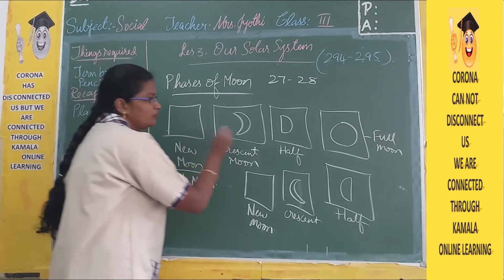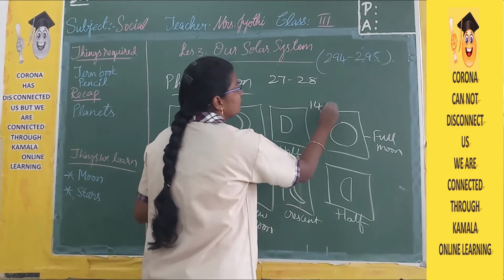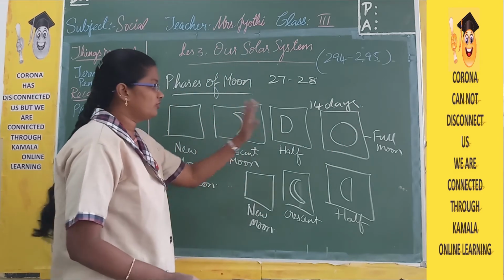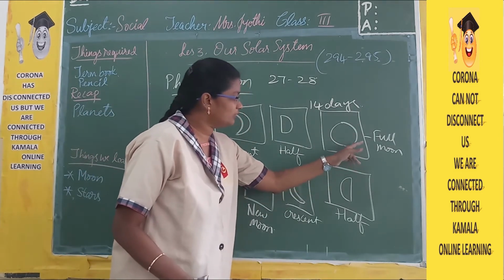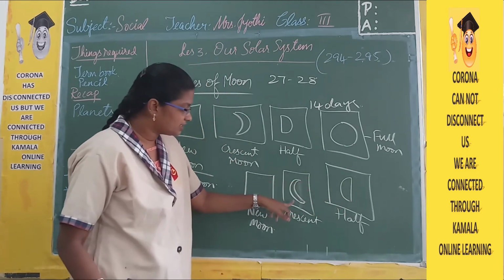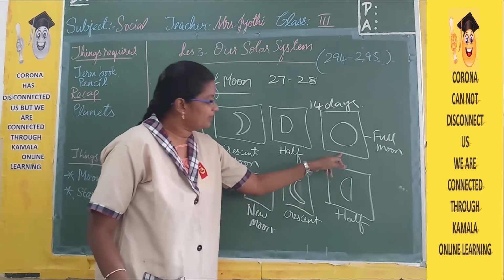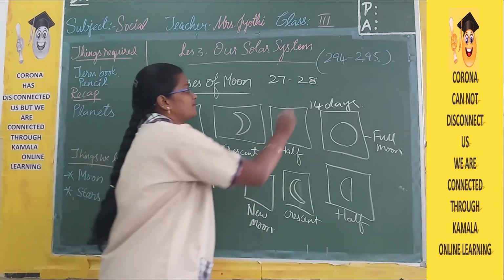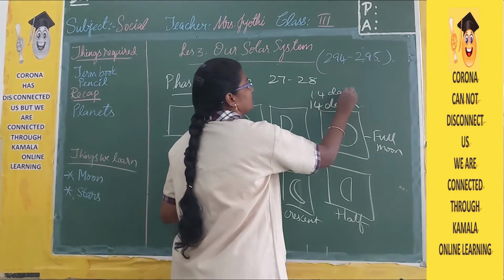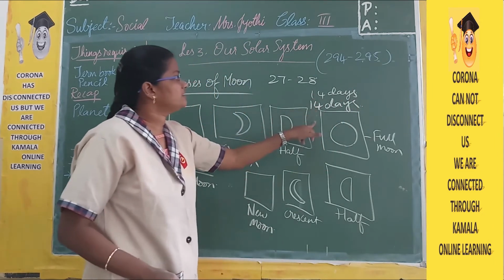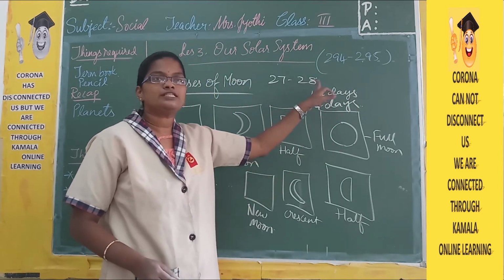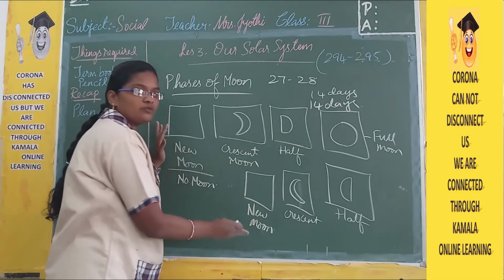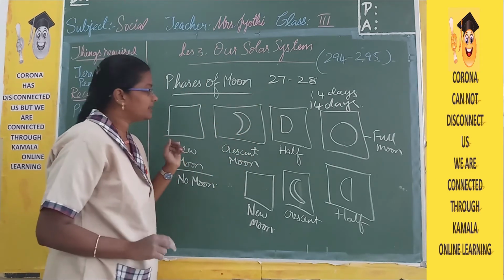From new moon to full moon it's going to take 14 days. Again from full moon, then half moon, then crescent moon to new moon, it's going to take another 14 days. So 14 plus 14, it's going to take around 27 to 28 days. From one new moon to another new moon, it's going to take about 28 days.